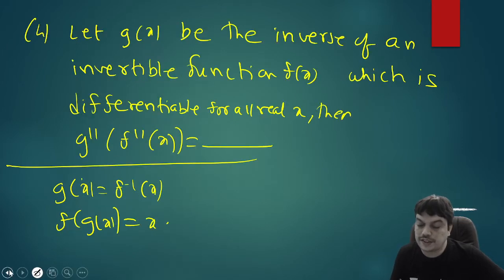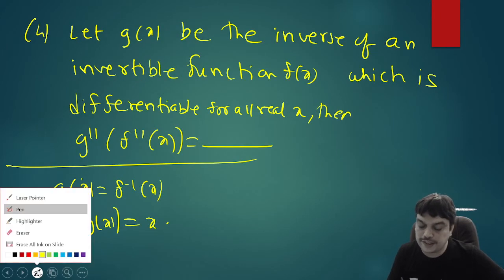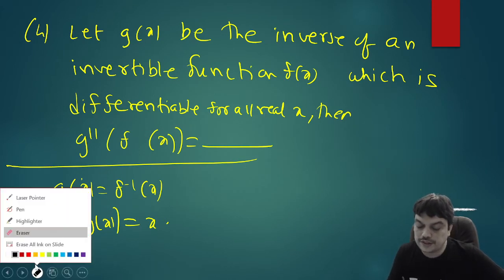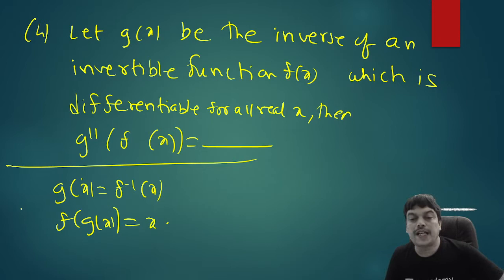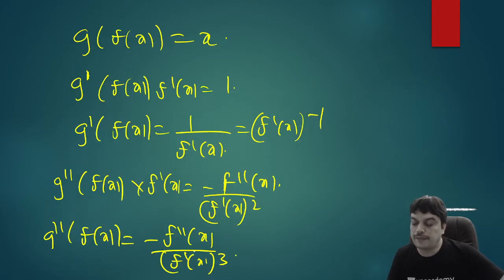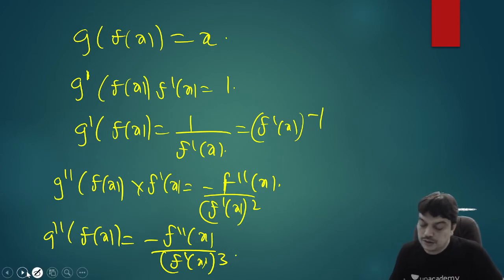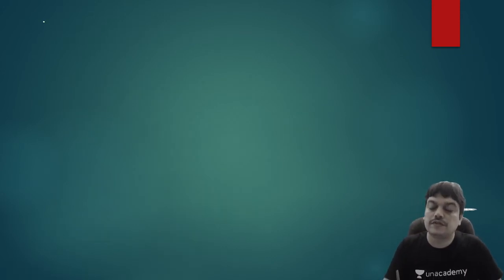So actually in the question, it should be only f of x inside. So then it works. So g double dash of f of x is what we have to find. So that answer is minus f double dash x by f dash of x whole cube. So this question is also quite simple. So let us do one more question.